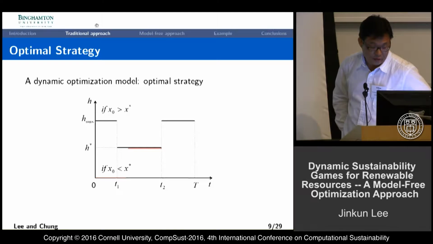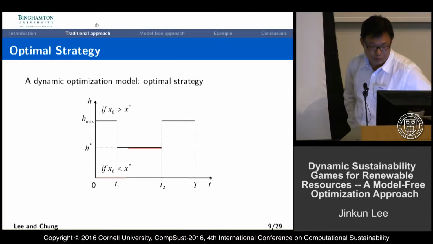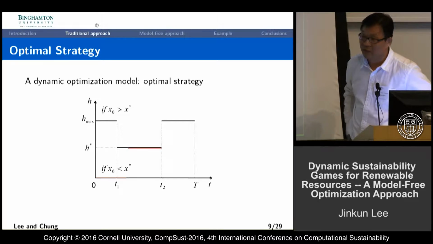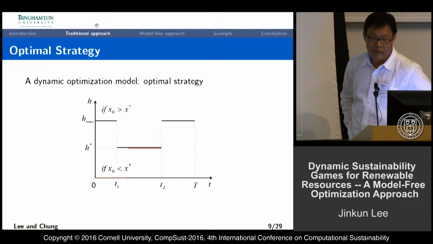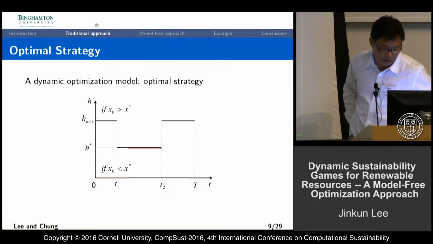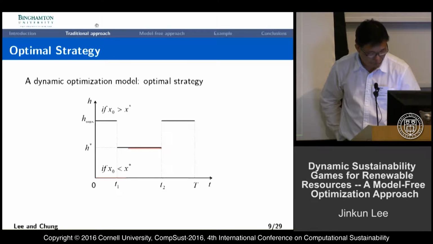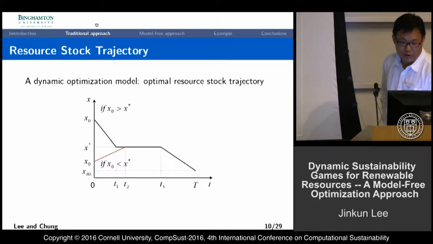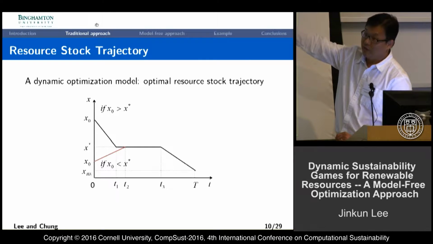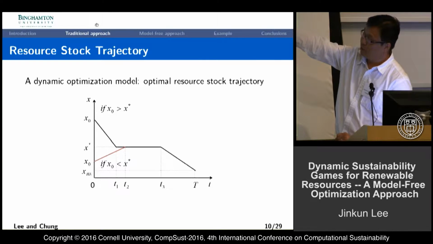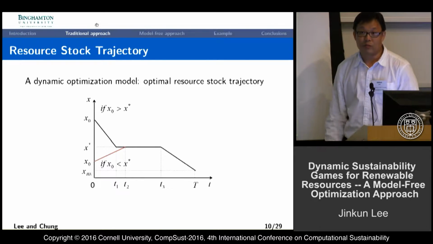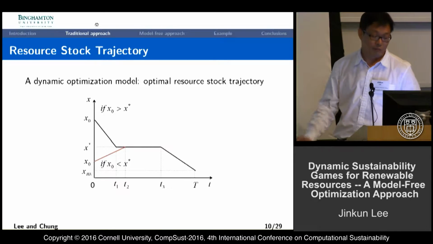And in case the initial stock x naught is smaller than x star, the red line shows we'll wait until the stock level reaches the optimal. And then they'll keep the constant rate with the maximum harvest rate, and they'll end up catching all the fish together. So in terms of the fish stock level, if it is greater than optimal, it will decrease and keep the optimal value x star, then it will be depleted at the end of time. So this is the problem of a single firm maximizing their profit.